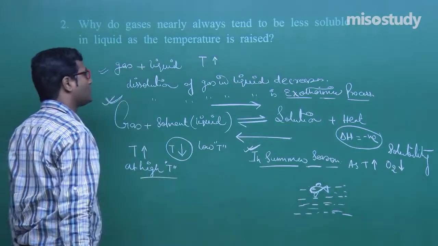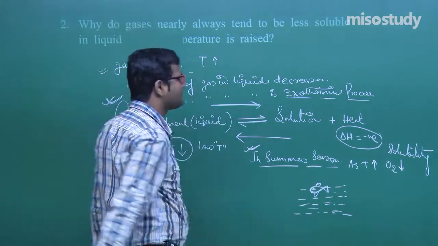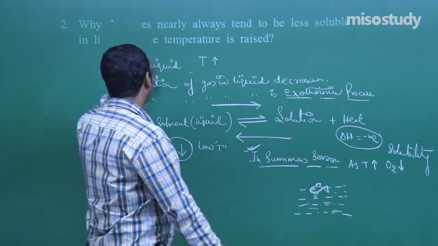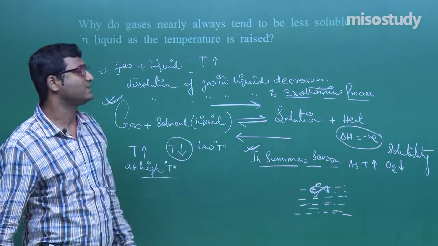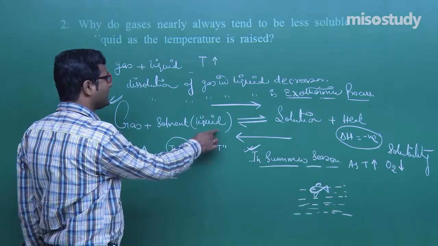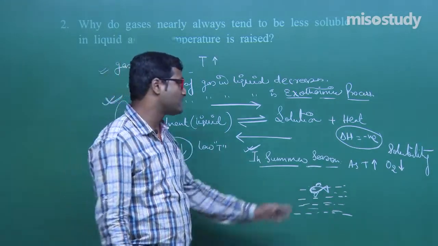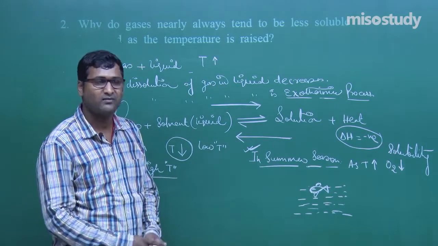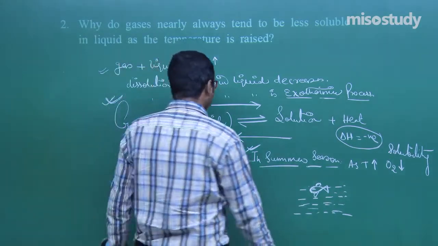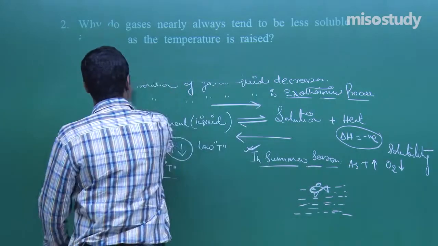But for a 1 mark question, you can directly write that the process is exothermic. What will you write in a direct 1 mark question? Why do gases nearly always tend to be less soluble in liquid as the temperature rises? Because the process is exothermic, and exothermic always favors lowering the temperature, not increasing the temperature. Clear to you, my friend? I think now you can solve this question.